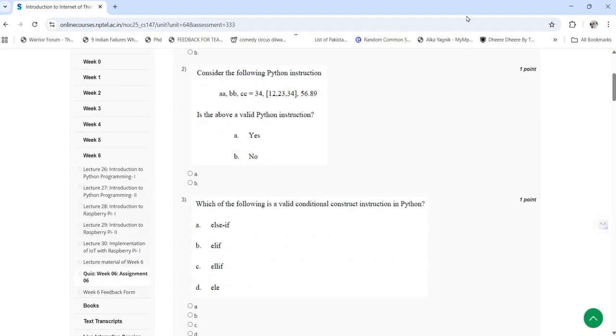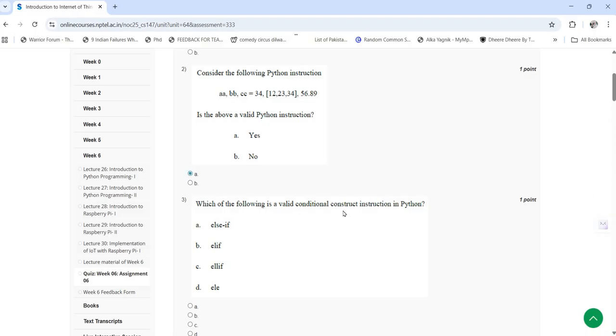Next question is consider the following Python instruction: aa, bb, cc = (12, 23, 34, 56.89). Is the above a valid Python instruction? So the answer is A.